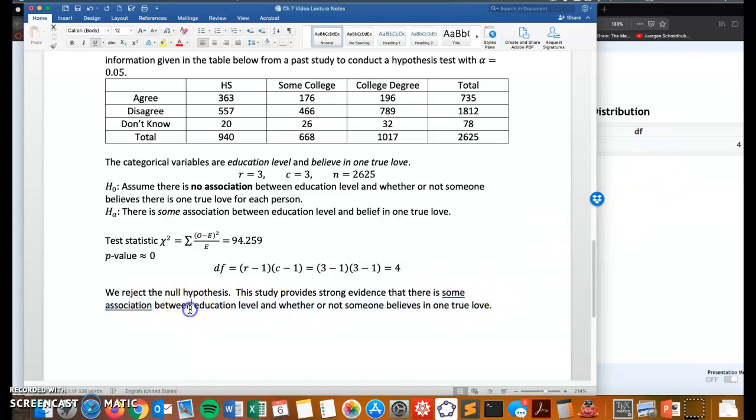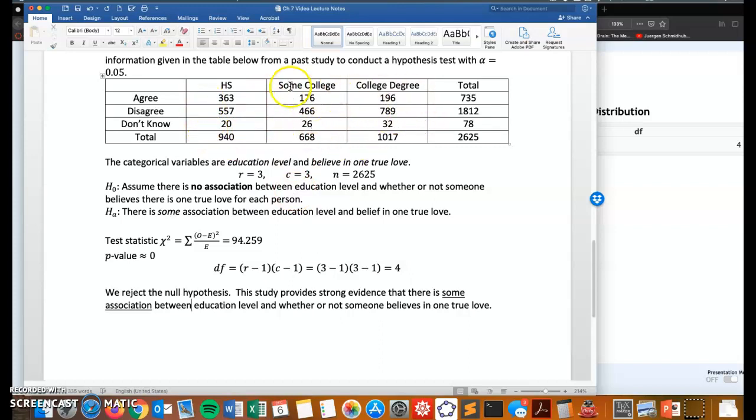We assume there's no association between the two variables, that whatever some random person's education level is would not affect whether they believe in one true love. So we can't say whether having more college education decreases or increases how much someone believes in one true love.